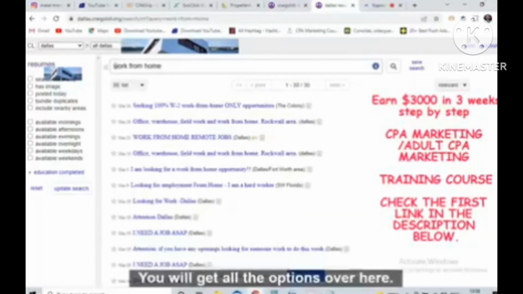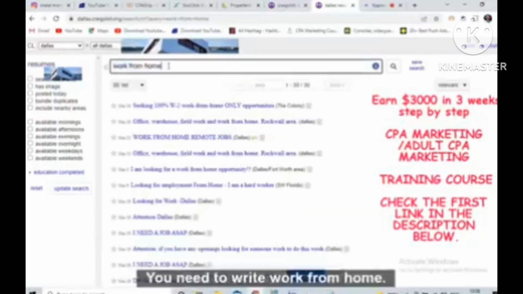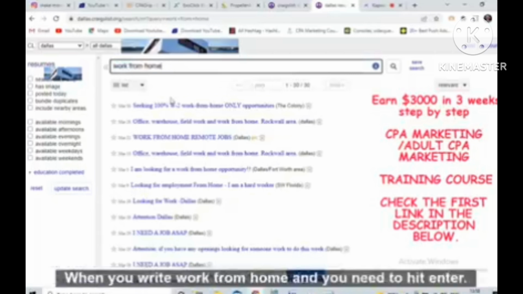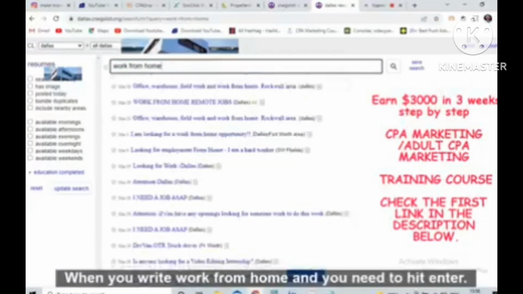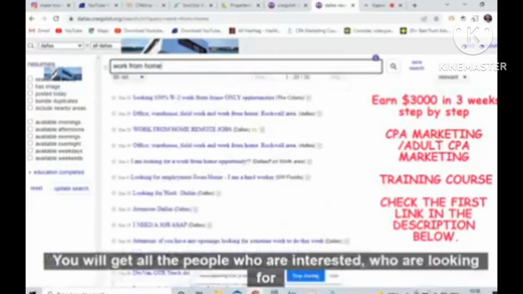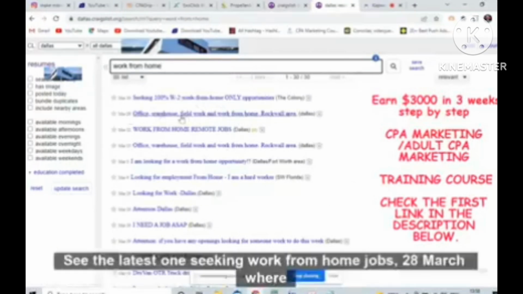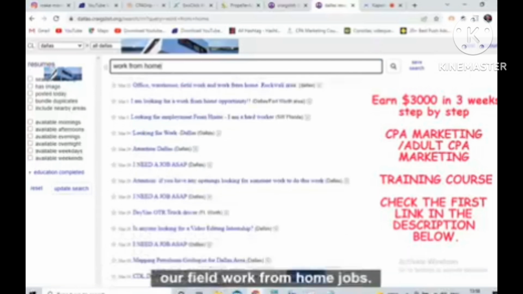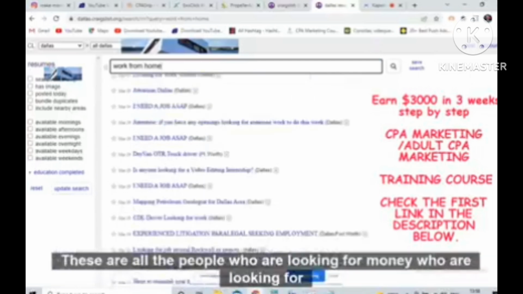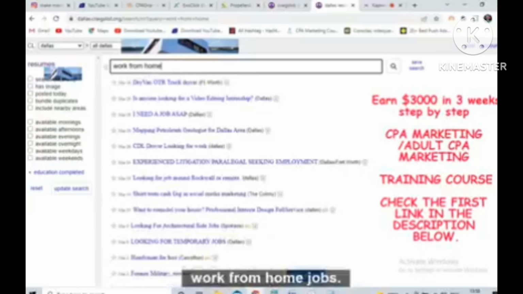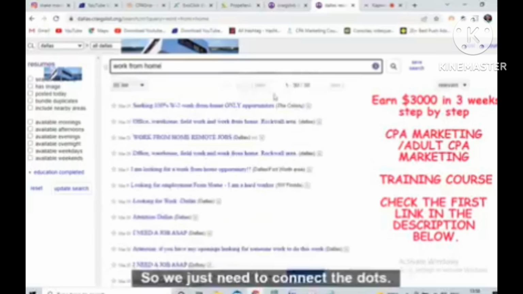When you click on resume, you will get all the options over here. And over here you need to write work from home. When you write work from home and hit enter, you will get all the people who are interested, who are looking for work from home jobs. See the latest one, seeking work from home jobs, 28 March, office, warehouse, field work from home jobs. These are all the people who are looking for money, who are looking for work from home jobs. So we just need to connect the dots.